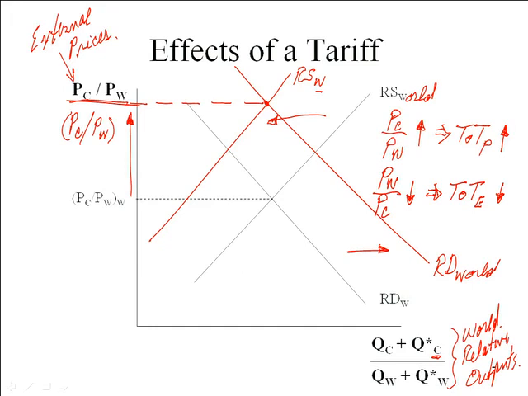If they can work in opposite directions, how do you ever know whether you come out positive or negative? How do you know whether that loss in welfare due to consumers paying more will offset entirely the improvement in the terms of trade? Well, that's primarily an empirical question, right?